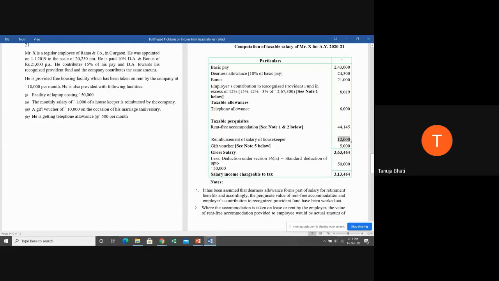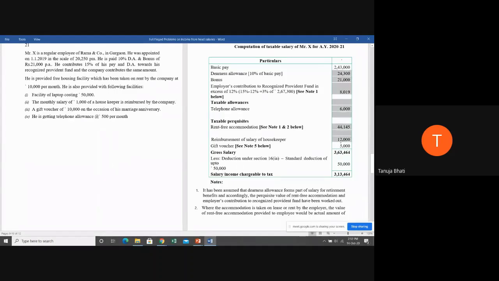Next, monthly salary 1,000 is paid, which is reimbursed by the company, and he's not a specified employee. Therefore, we have taken it as 12,000 because actually the employee is supposed to pay, but the employer is paying it. Now, next, gift voucher. Again, I told you all anything up to 5,000 gift voucher is exempt. Over and above 5,000, it is taxable. So, 10,000 minus 5,000 is taxable.